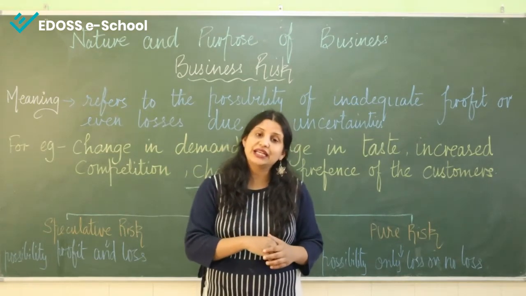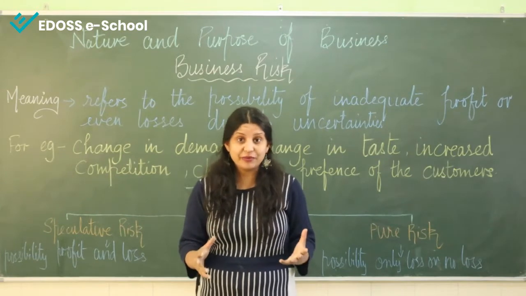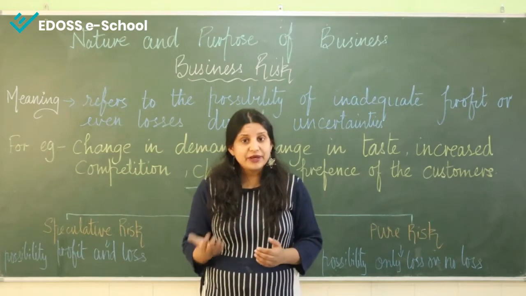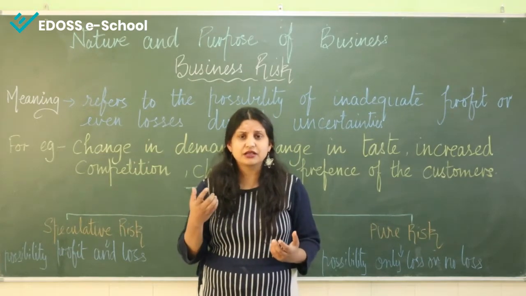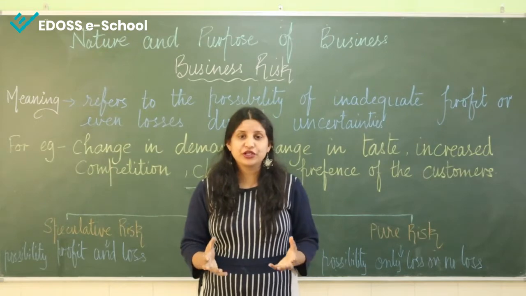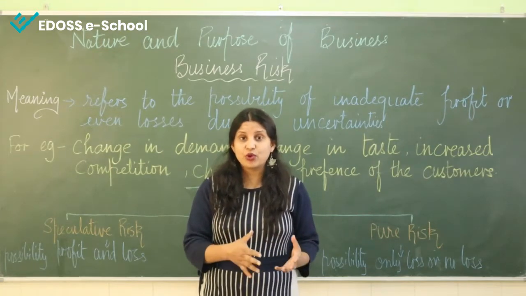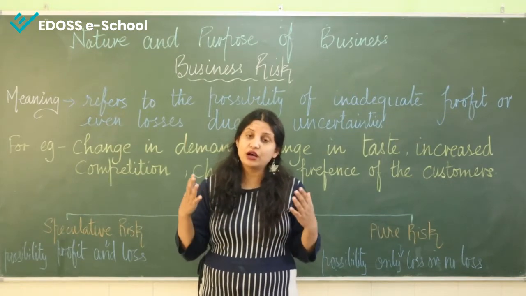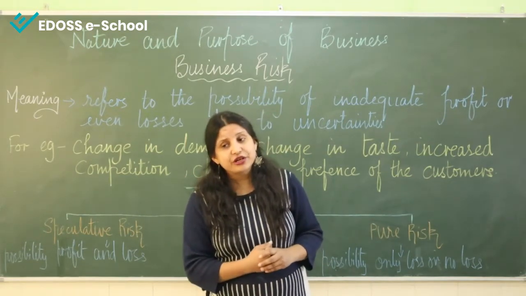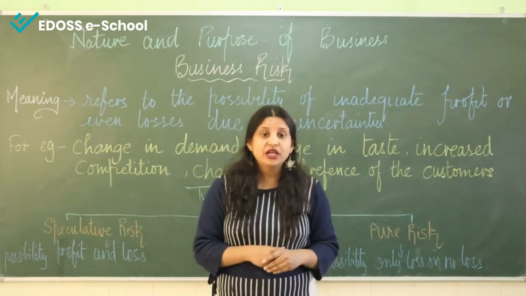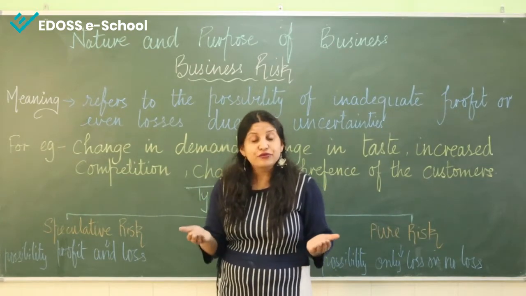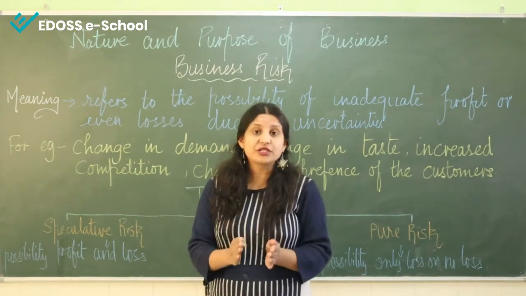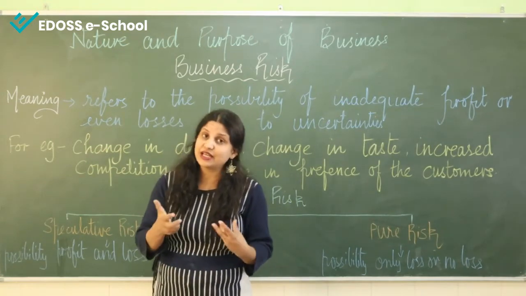And the other one, it can be due to the fluctuation of demands. So I told you demand can be high, demand can be low. It depends upon the taste, the preference, the requirement of the customer. The demand or supply depends upon the customers. If the condition will be favorable, business will earn more profit, and if the condition will not be favorable, definitely business can have loss. So as I told you, speculative risk means possibility of both profit as well as loss.